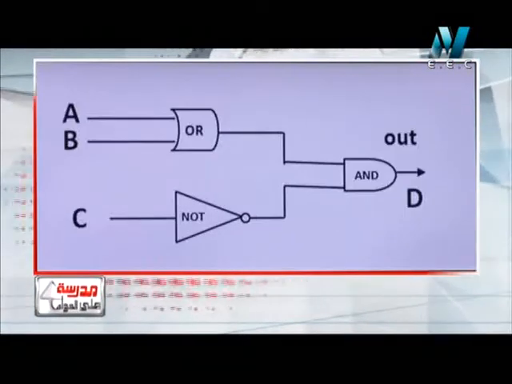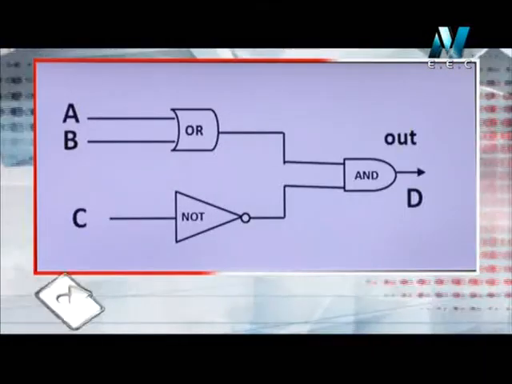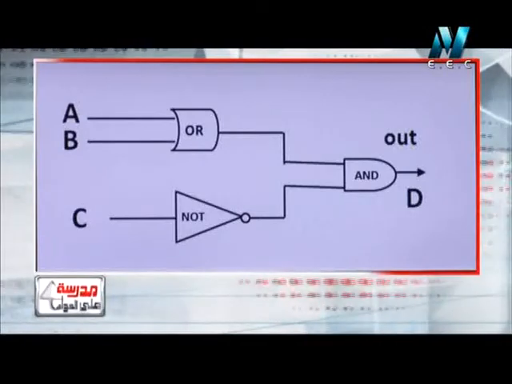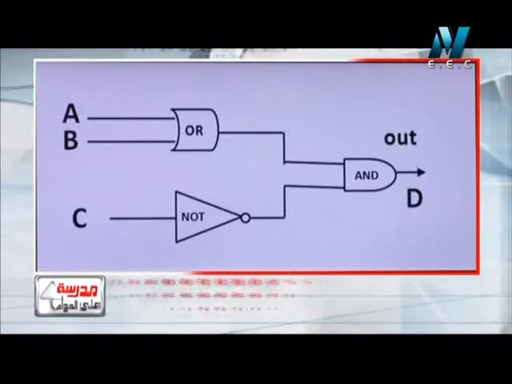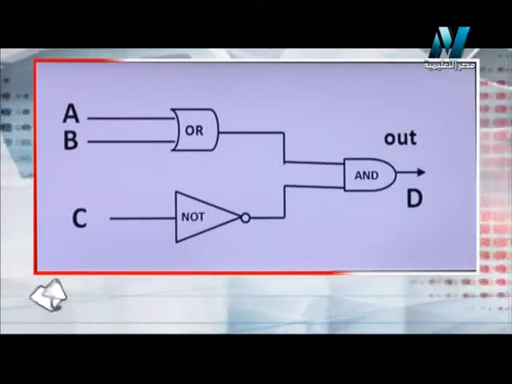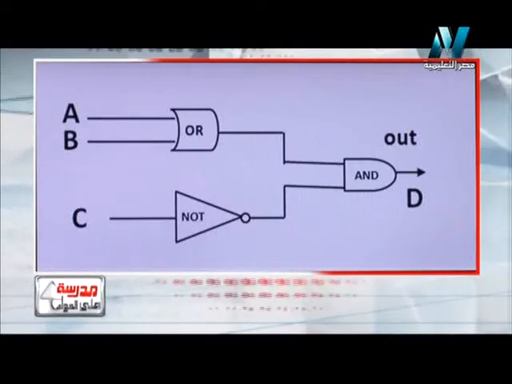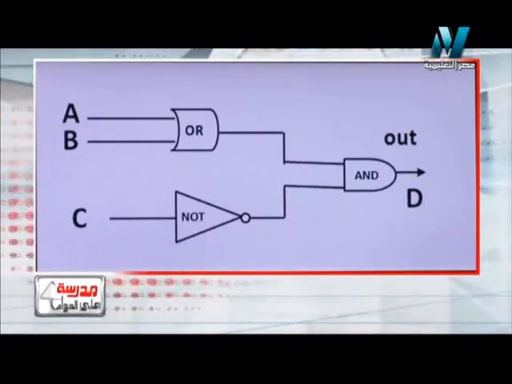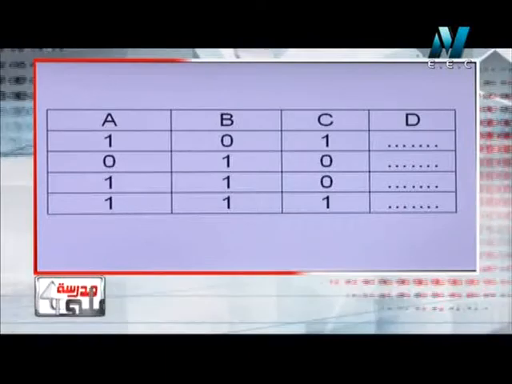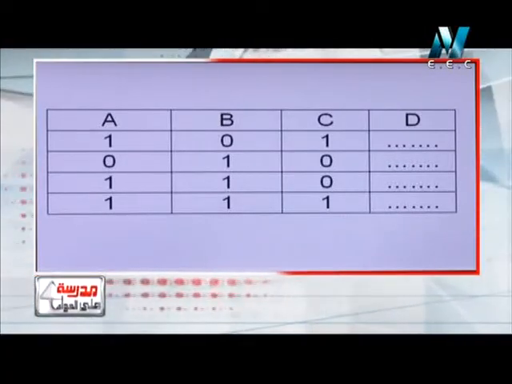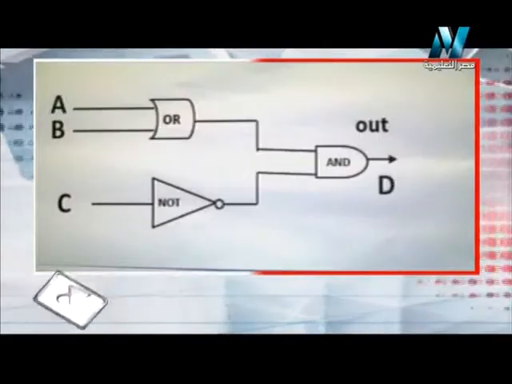Okay, look at the circuit again. 3 inputs: A and B are connected to an OR logic gate, and C is connected to a NOT gate, and there is a D, which is 1 output. Then he gave me a table, as you can see, and he asked me, if the input A is 1, input B is 0, and the input C is 1, to find the output D. So let's try to solve it together.